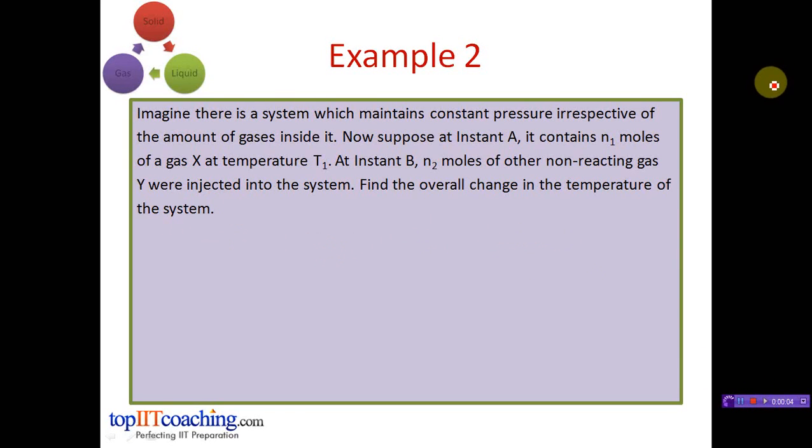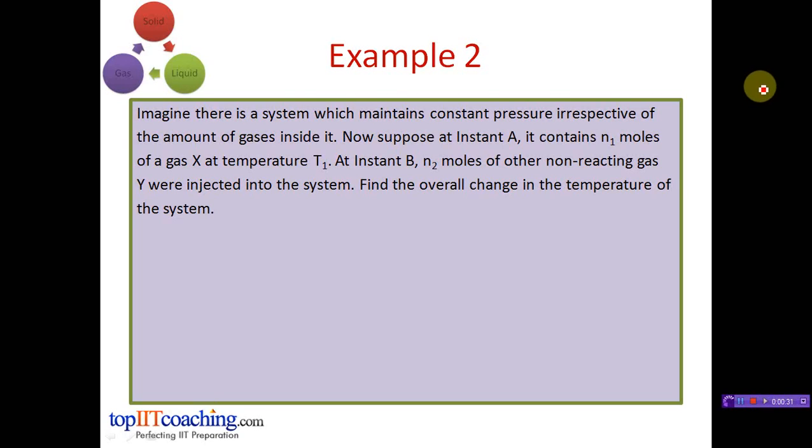Let's take another example. Imagine there is a system which maintains constant pressure irrespective of the amount of gases inside it. Now suppose at instant A it contains N1 moles of a gas X at temperature T1. At instant B, N2 moles of other non-reacting gas Y were injected into the system. We have to find the overall change in the temperature of the system.